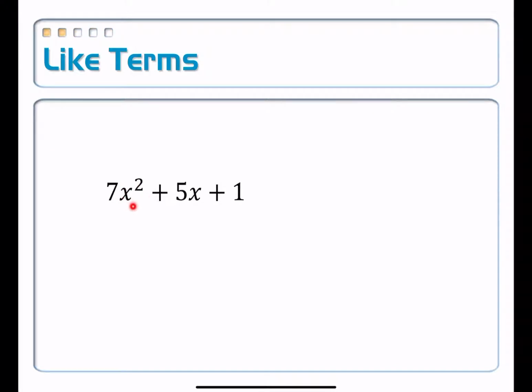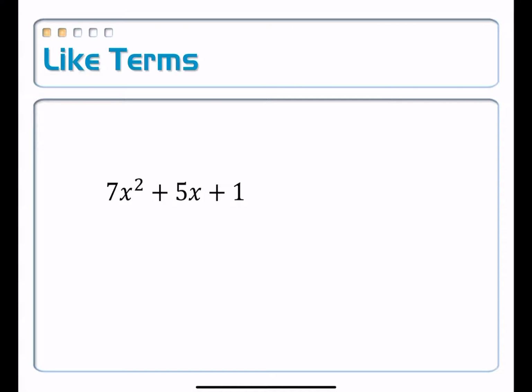Maybe it's the number 4, maybe it's 2, -1, who knows what it is, right? It's just a placeholder for something we don't know yet. And there's no variable that's raised to the same power, two different ones for us to combine. This is in simplest form. The only thing that you could possibly do with this is, I don't know, maybe it's factorable. Don't know yet. That will be another video.